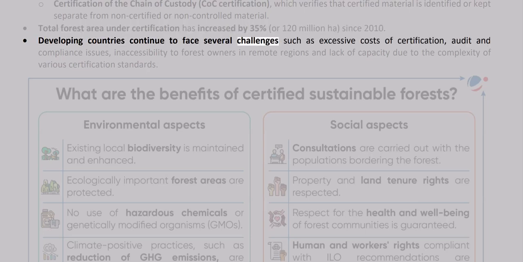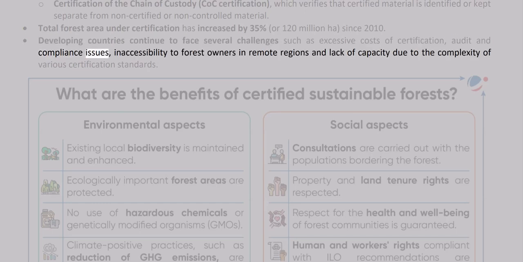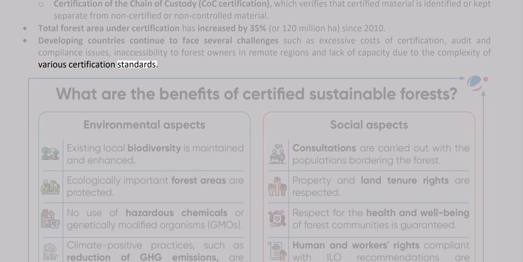Developing countries continue to face several challenges such as excessive costs of certification, audit and compliance issues, inaccessibility to forest owners in remote regions, and lack of capacity due to the complexity of various certification standards.